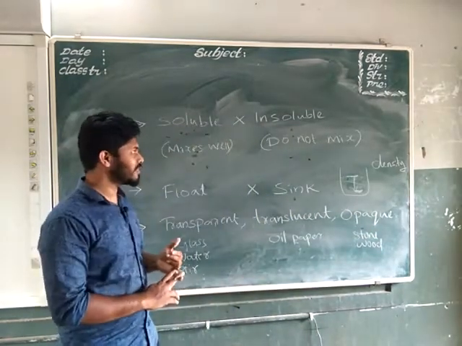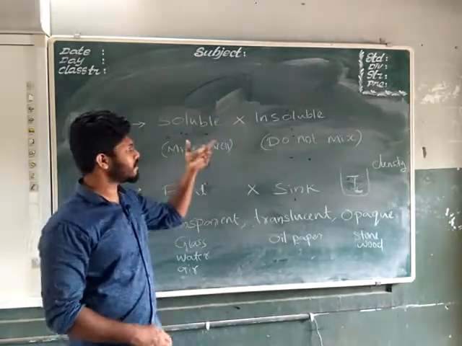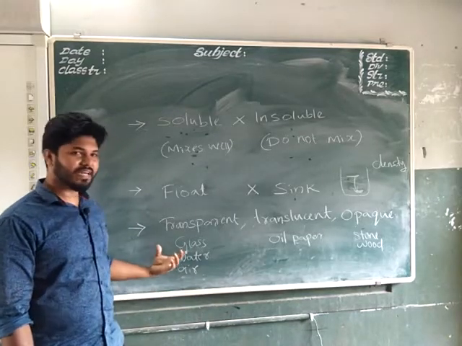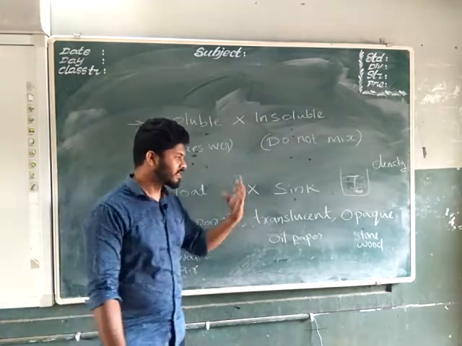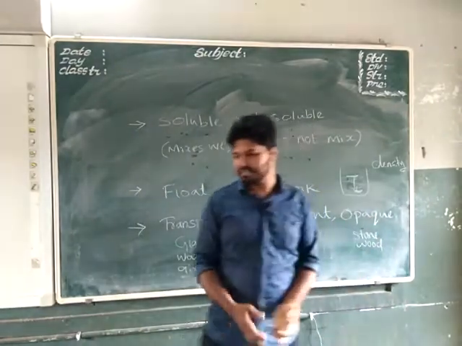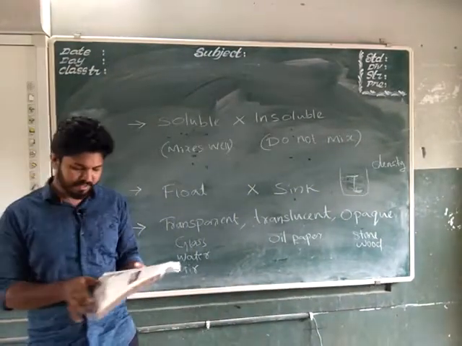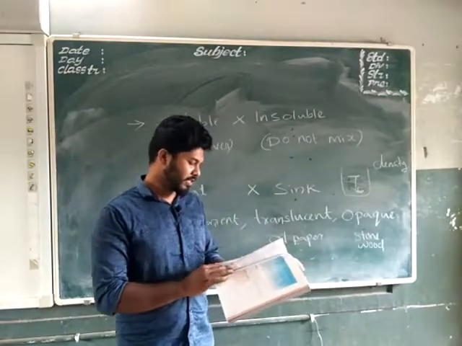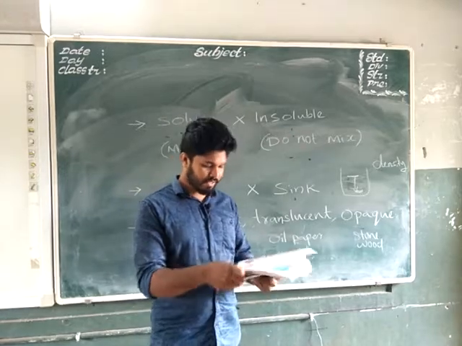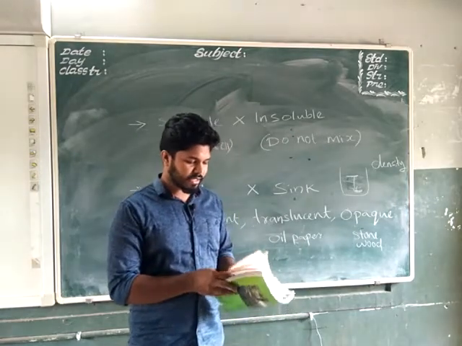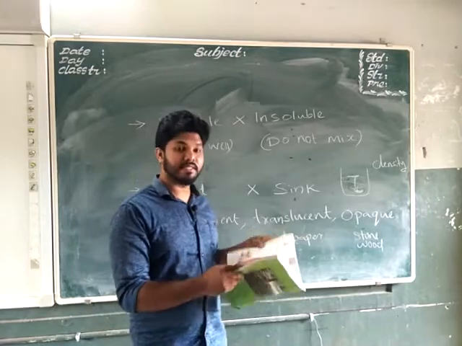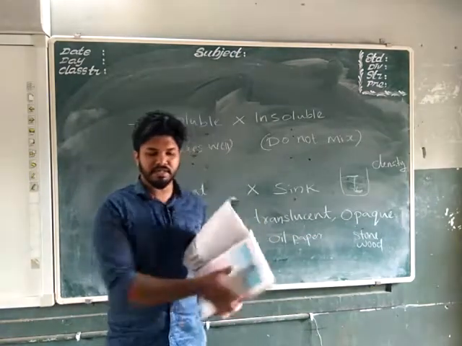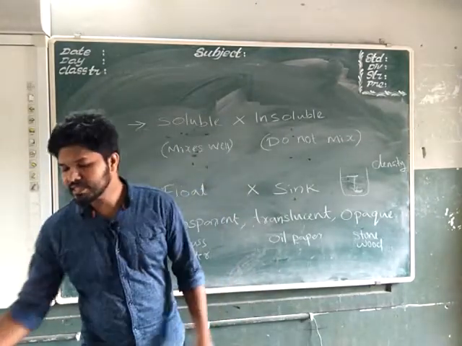So listen very carefully. Today we studied 3 sections: soluble and insoluble, floating and sinking, and last one, through the passage of light we classify the substances into transparent, translucent and opaque objects. Okay, right? Here you have one activity 6. Just read the activity 6 that I have already explained here and go through the chapter very well. Start reading from the first page of the chapter, that is 26th page, to the 32nd page. Read it very well. Read the summary points also. If you have any doubt in this chapter, you can ask me.